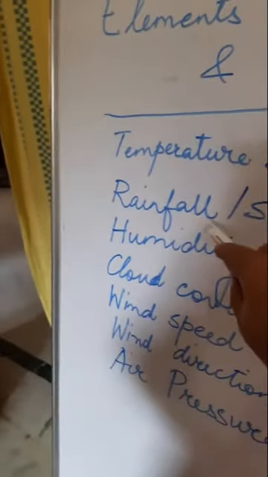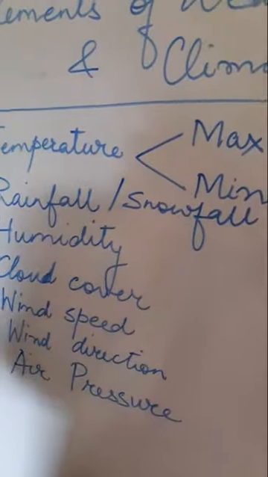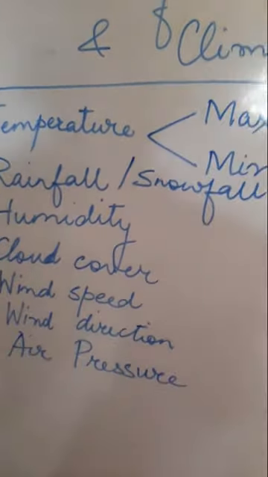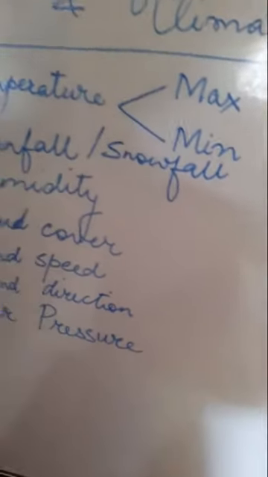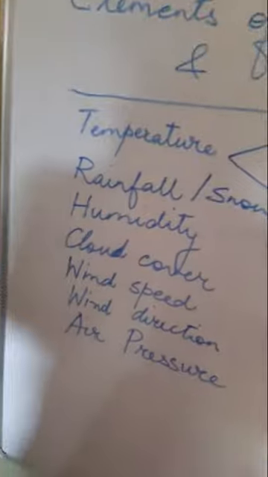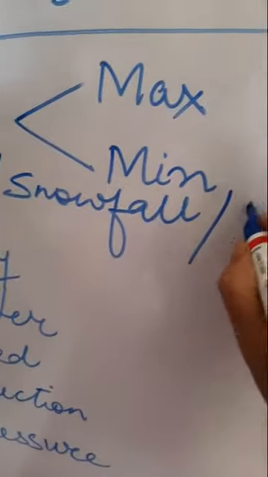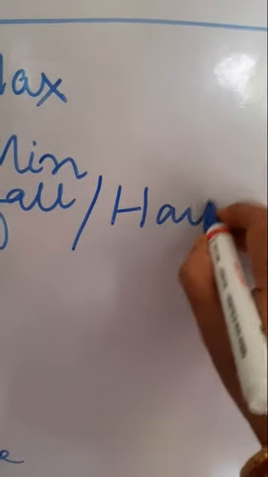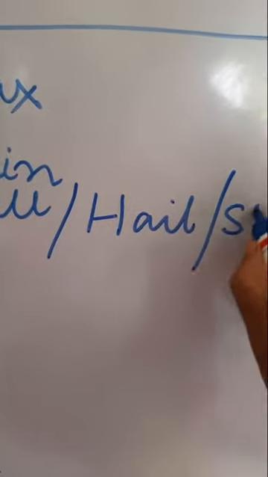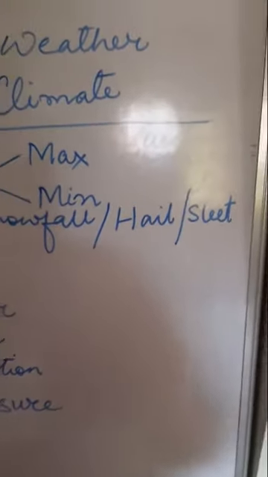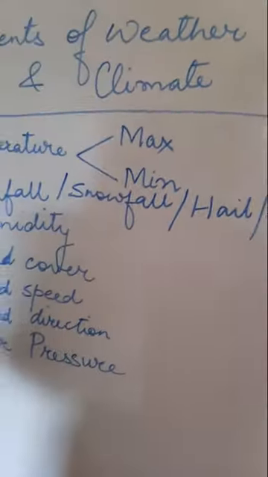Then rainfall or snowfall. Apart from that, children, there can be other elements also, like for example sometimes there is hail or sometimes there is sleet. So in this way, in the foreign countries, children, hail and sleet occur. Hail also occurs in our country.